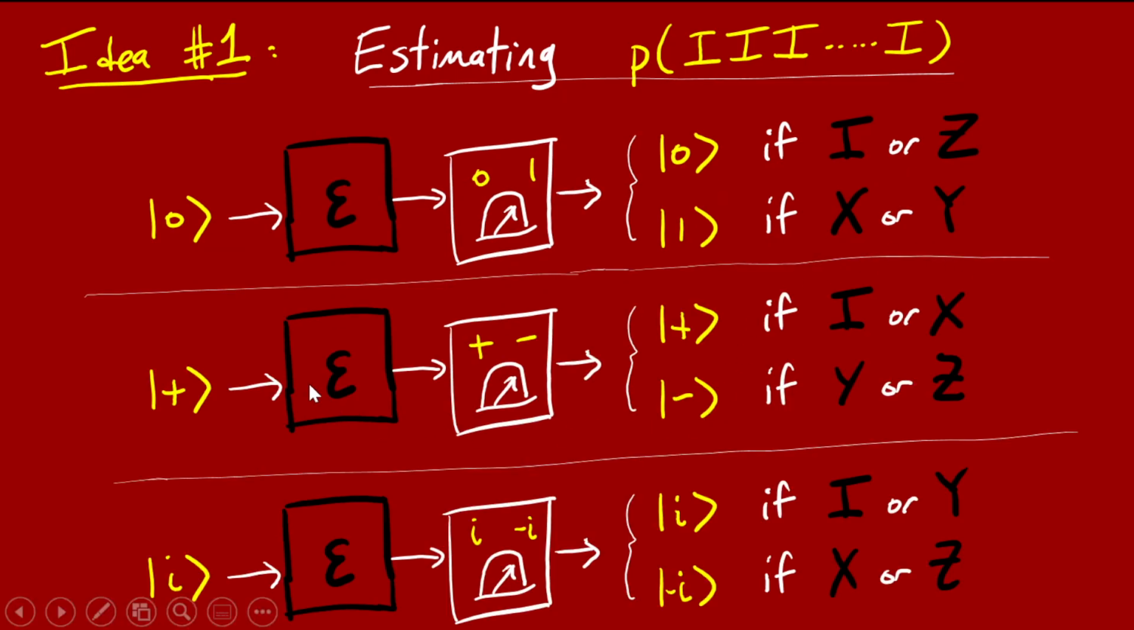The other two things we're going to consider plugging in are ket plus and ket i. And it's easy to check that they have these properties. If you plug in, let's say, ket plus, you measure in the plus or minus basis. Then if the channel does I or X, you'll get back ket plus. And if the channel does Y or Z, you'll get back ket minus. And also if you plug in ket i, there's a similar thing where you can tell the difference between I/Y and X/Z.